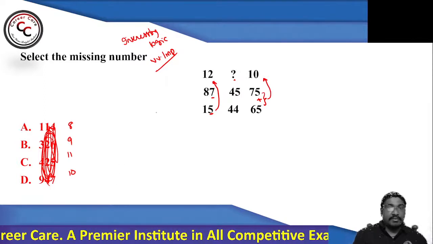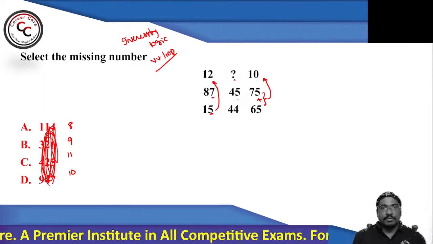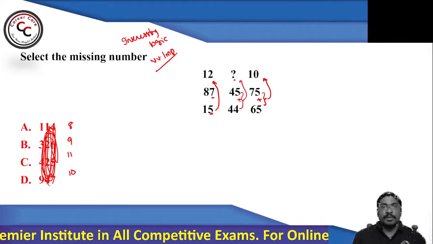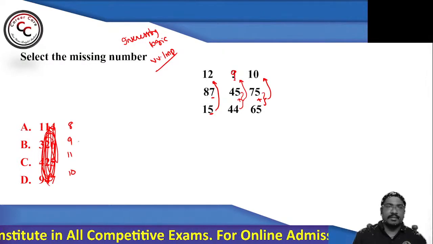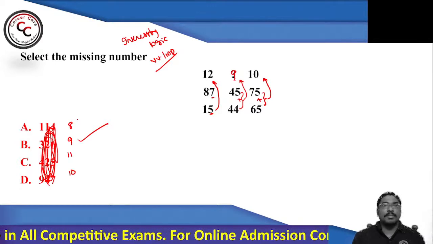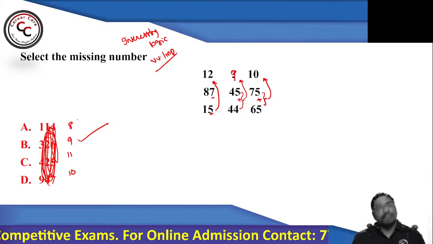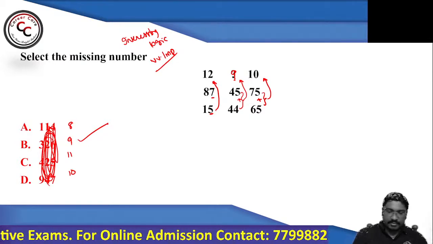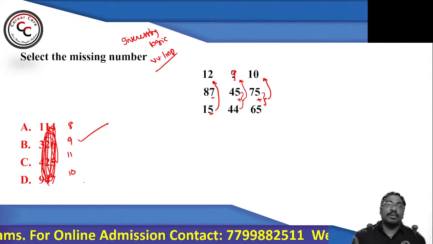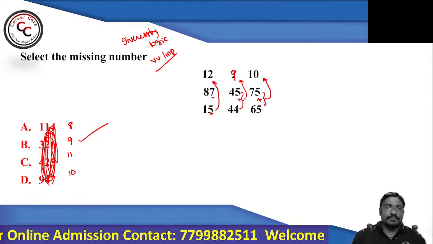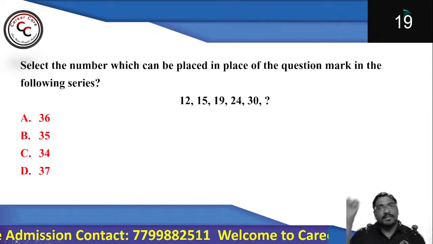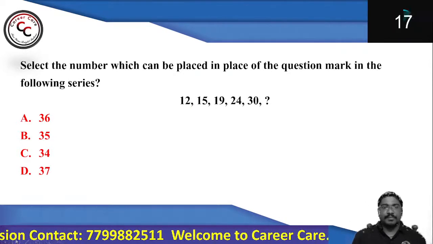In the similar way, 5 plus 4 should be equal to how much? 9. That means in the place of the question mark, you can just put 9. Right? The adding only of the unit digits. So the logic will be based on that parameter also.